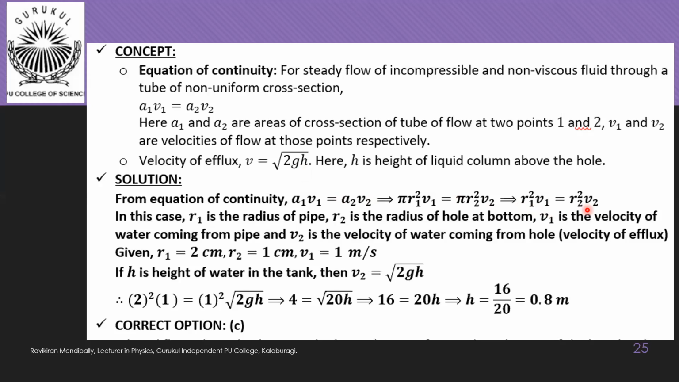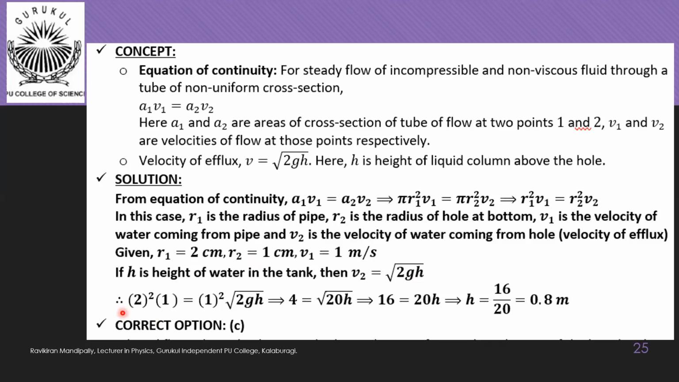Now they have given us R1, R2 and V1. So here R1 is equal to 2 centimeter, R2 is equal to 1 centimeter, and V1 is equal to 1 meter per second. And then V2 is equal to root 2gh. And this h is nothing but height of the liquid column above the hole. Since hole is made at the bottom of the tank, this h also represents height of the water in the tank. That's why we mentioned if h is the height of the water in tank, then V2 is equal to root 2gh. So now substituting all values, we get here.